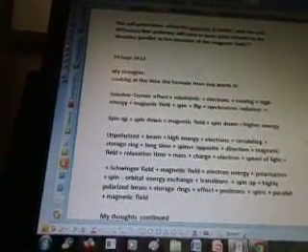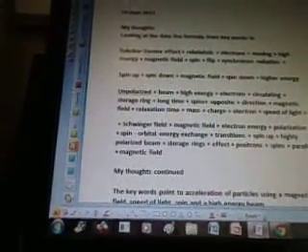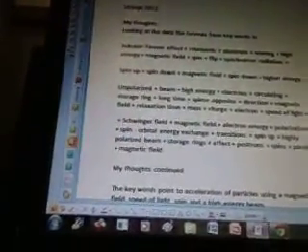Okay, so I'm just going to scoot down here to my thoughts. September 24th, today's October 4th, 2012. My thoughts, looking at the data, the formula from keywords is: we take the Sokolov Ternov effect, add relativistic plus electrons plus moving plus high energy plus magnetic field plus spin plus flip plus synchrotron radiation plus spin up plus spin down plus magnetic field plus spin down equals higher energy. So supposedly, if we put all these keywords together, we're going to get higher energy, okay?